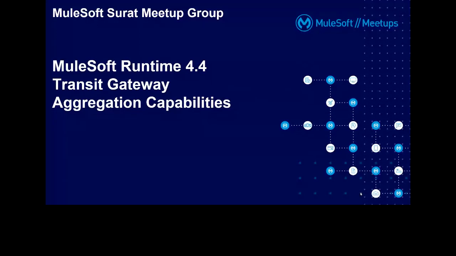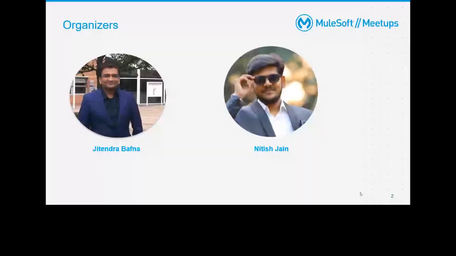We'll discuss the transit gateway. A transit gateway has simplified the network. If you want to connect to multiple data centers, or you want to connect to multiple systems located in different data centers, how can we use the transit gateway to simplify that network? Then we will talk about the aggregation module. We will discuss the time-based aggregator, size-based aggregator, and group-based aggregator. So these are the three things we are going to discuss.